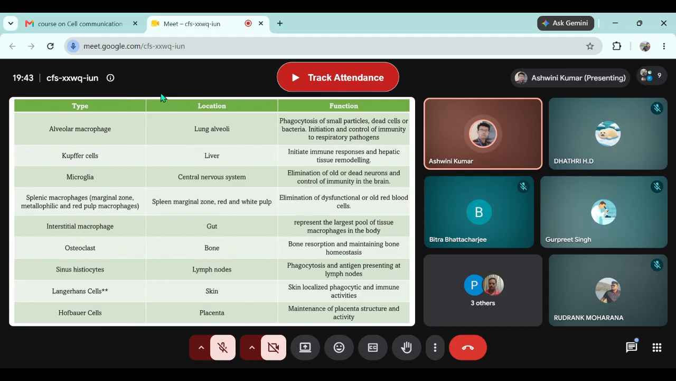We have sinus histiocytes in lymph nodes. We have Langerhans cells in the skin. Even though the dendritic cell and macrophage in the skin are both called Langerhans cells, and we have Hofbauer cells in the placenta. These are the macrophages present in different tissue locations that help fight infection in that particular tissue.